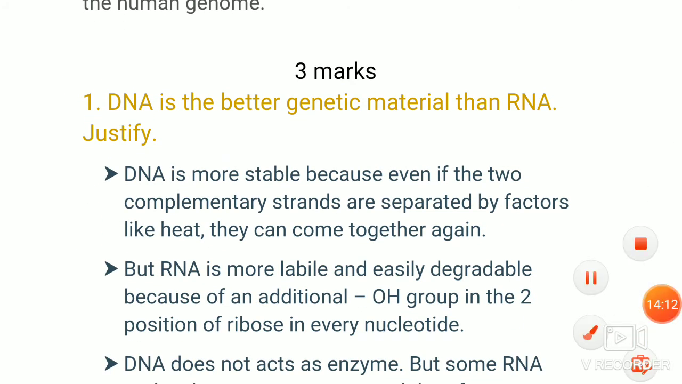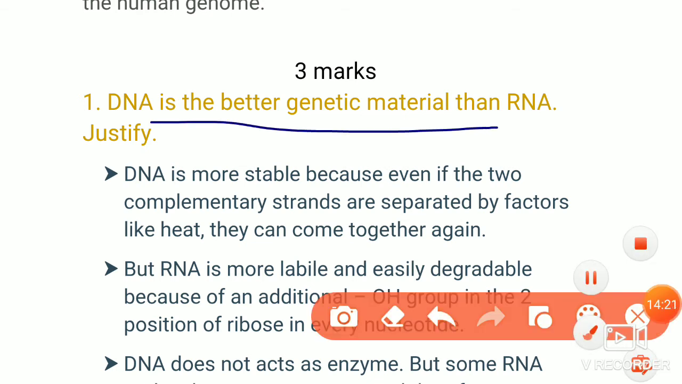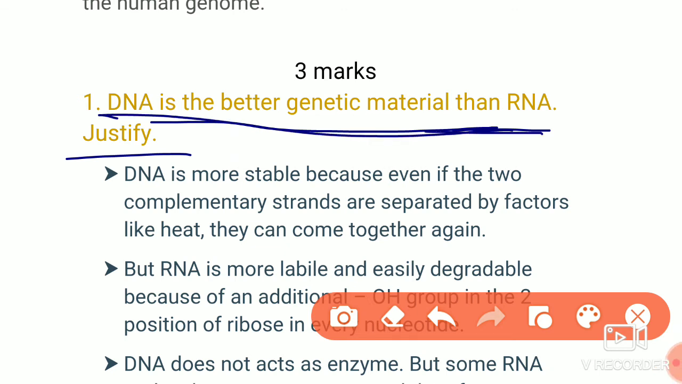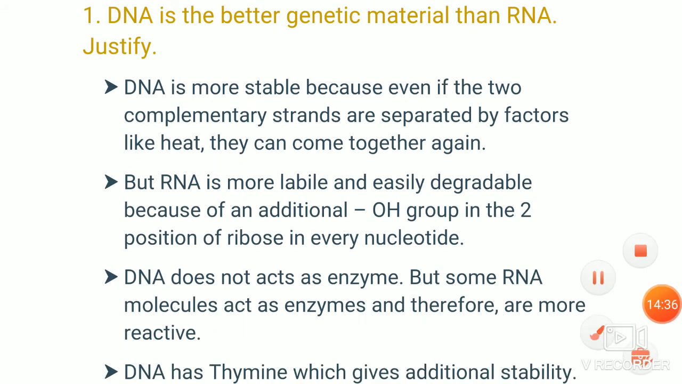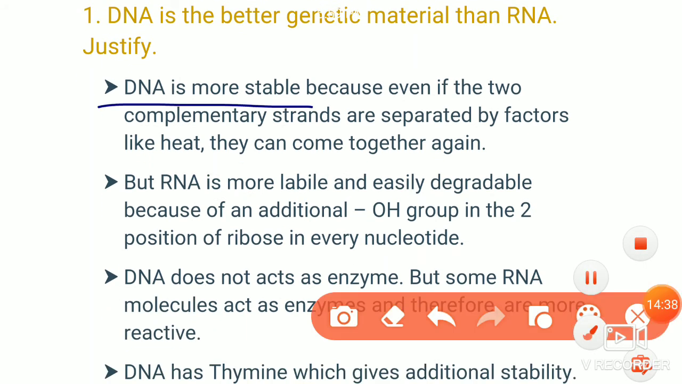The next is a 3 marks question. In that, the first question is: DNA is a better genetic material than RNA. So we have to explain how DNA is considered a better genetic material than RNA by giving the reasons. The first one is, DNA is more stable.